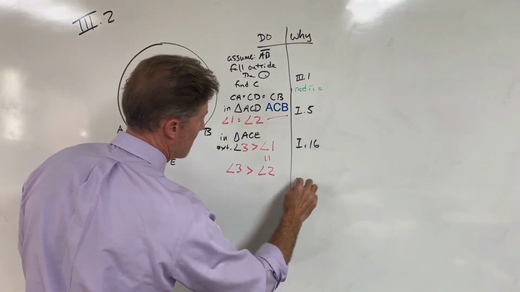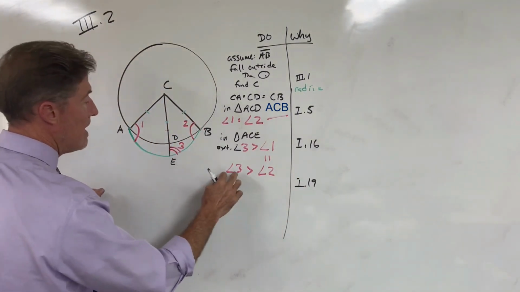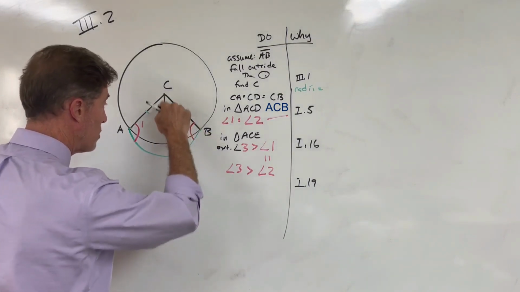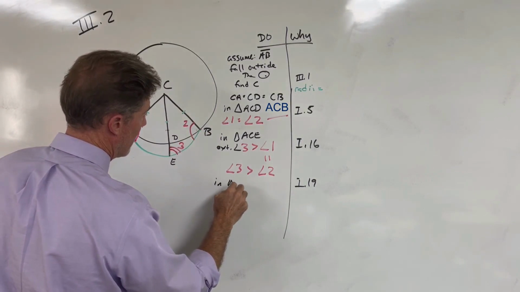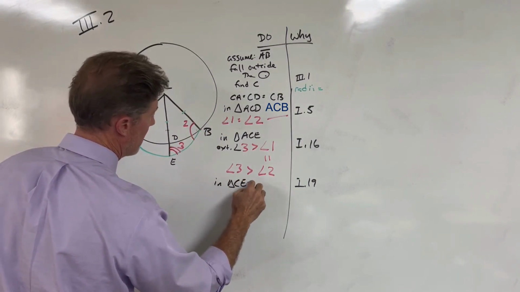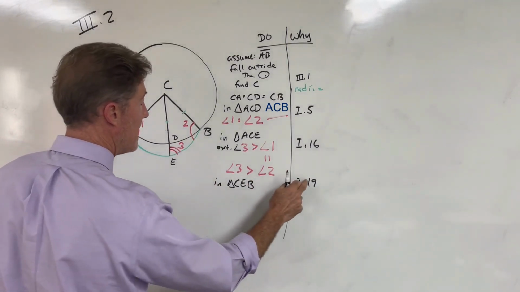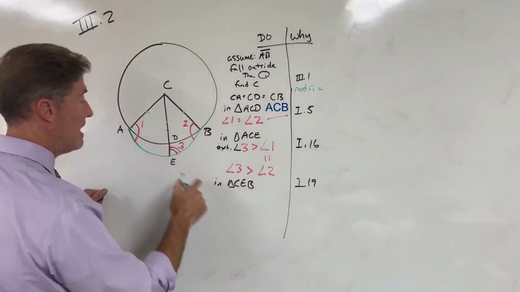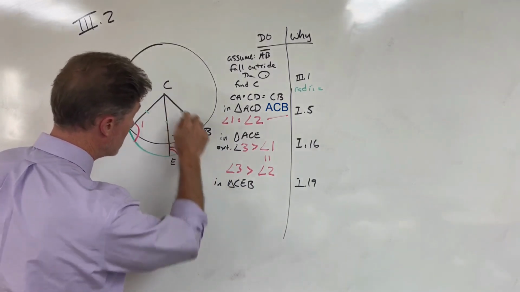Which brings us to proposition 19 of Book 1, which says if we have a triangle, so now look at triangle CEB, in triangle CEB, we have one angle greater than another angle. Prop 19 says the greater angle is subtended by the greater side. And so the side subtending the greater angle is CB.